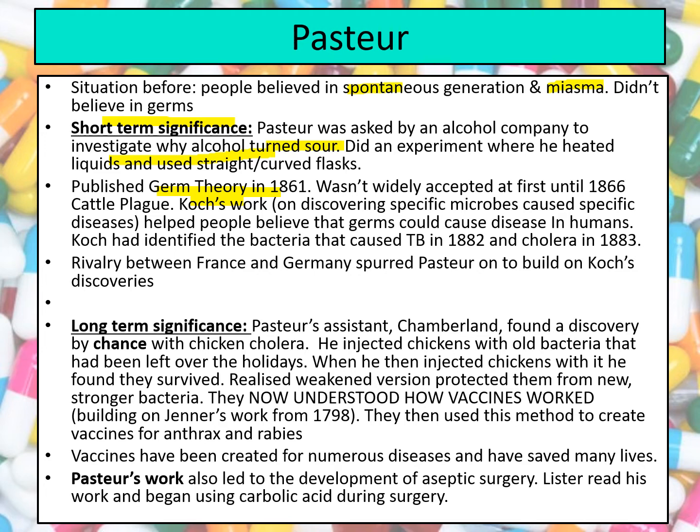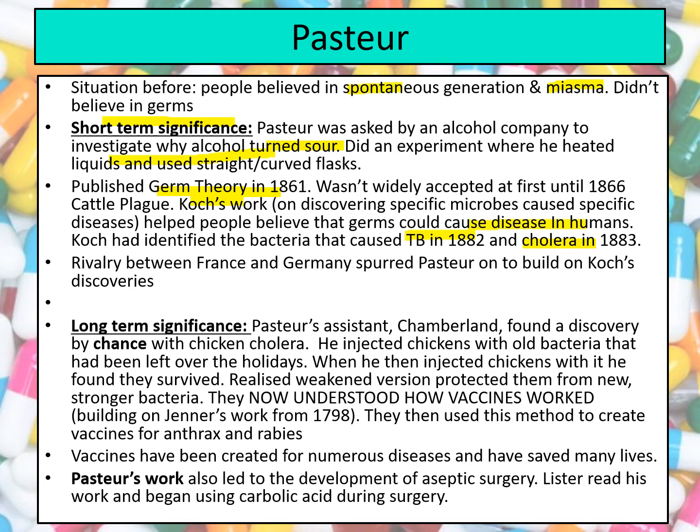So he'd done lots of things like that to prove his experiments. His work helped people to believe that germs could cause disease in humans. He also did lots of important experiments where he isolated the bacteria that causes TB in 1882 and the bacteria that causes cholera in 1883. Now, obviously, Louis Pasteur being French and Robert Koch being German, at this time when the Franco-Prussian War was going on, created this really intense rivalry between them. And Louis Pasteur was upset that his work had basically been upstaged by this German Robert Koch.